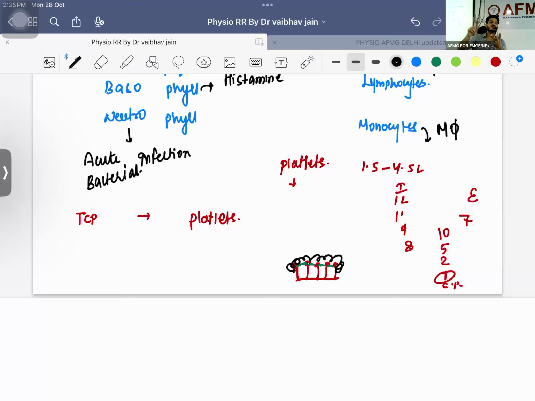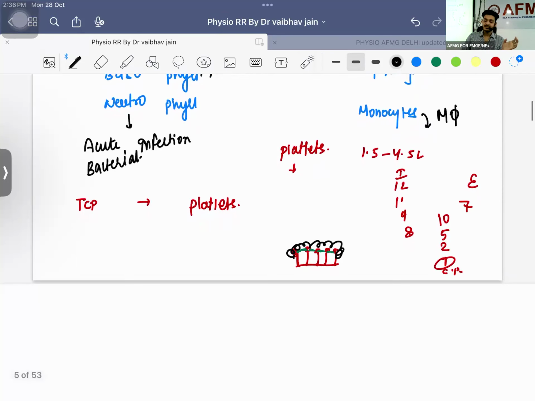Third thing that is coming out is calcium. And the fourth thing coming out is GP2B3A. That is going to be inhibited by which drug? Abciximab, which is the most powerful antiplatelet drug. Done with this. Okay. In secondary hemostasis, you are going to use heparin over here.